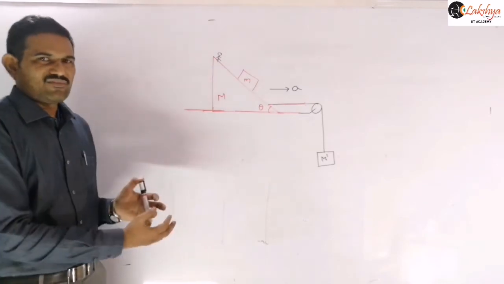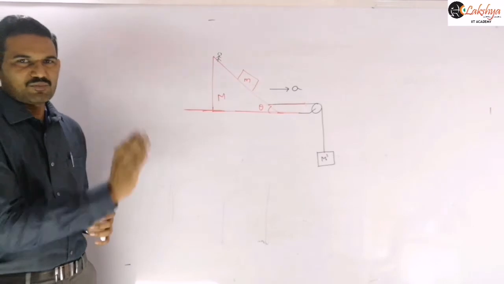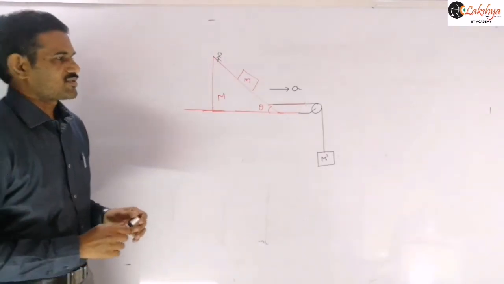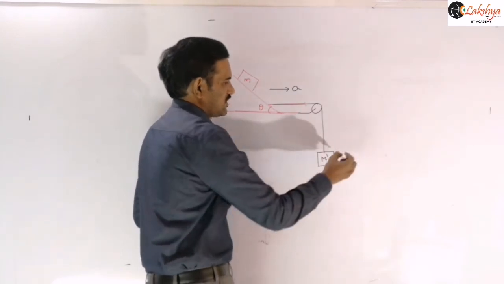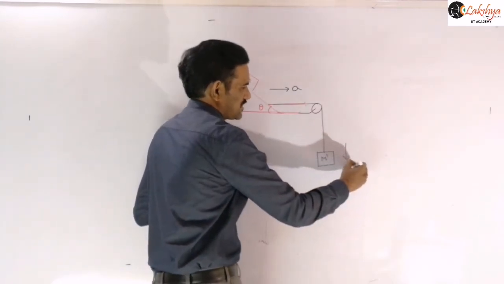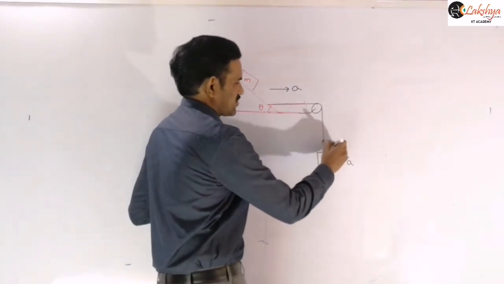If you understand the previous problem, then you can simply solve this. Just as I said, you need to remember that acceleration. Now again the total system is accelerating with acceleration a towards right, and this block will slide down with some acceleration here, right? And I am assuming T is the tension in this string.